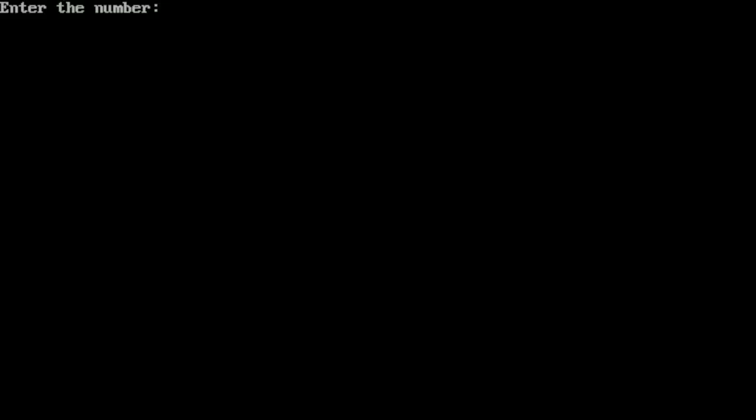Here you can see it is asking the user to enter the number. For example, I'm going to enter 10. If you want to change this number, you can write any other number. Right now, I'm entering 10. So it is going to display 2, 4, 6, 8 and up to 10, so only even numbers it has to show. So I'm going to press enter. Here you can see it is showing 2, 4, 6, 8, 10. After 10 it is putting a full stop just because of that backslash b and full stop.